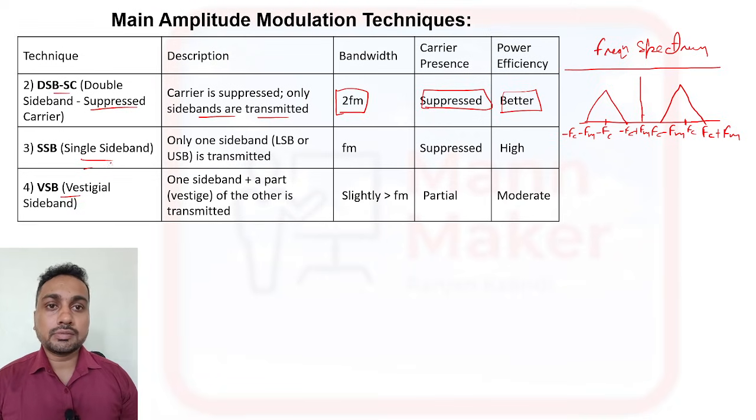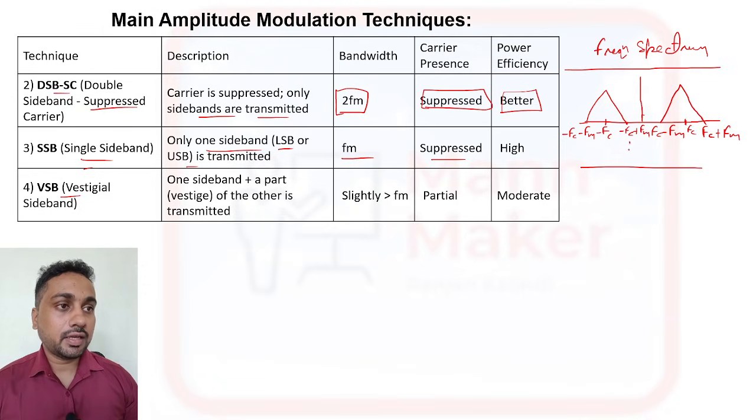Now SSB is what? Single sideband. Here only one sideband will be transmitted, either LSB, the lower sideband, or the upper sideband. Only one sideband will be transmitted, and here the bandwidth will be FM, and the carrier will also be suppressed, and power efficiency is high here.